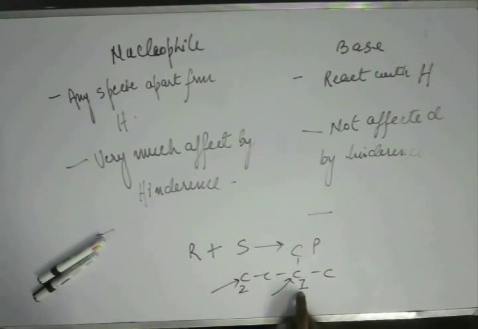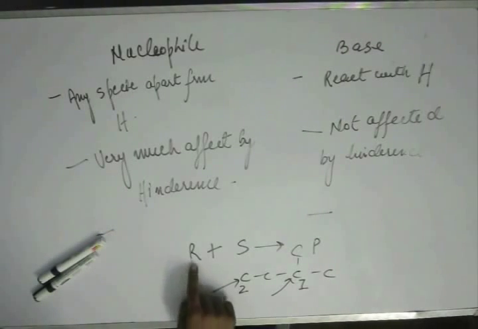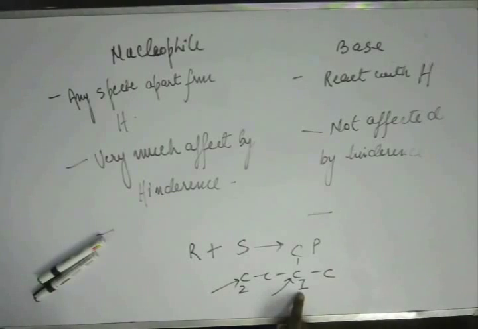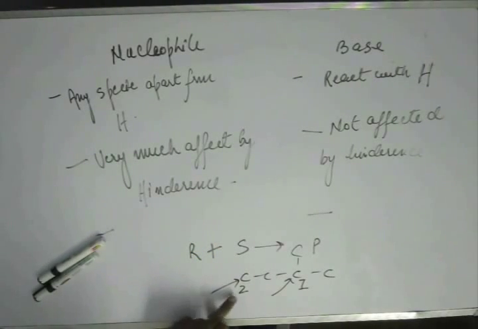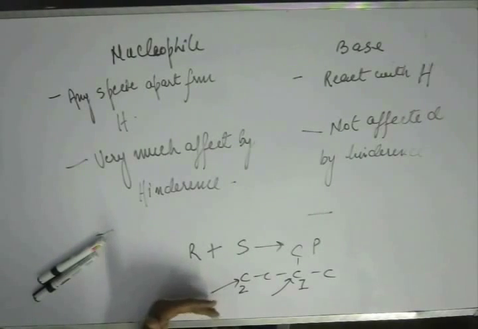Now this C1 is surrounded by different groups all over. It will be more difficult for this reagent to come close to C1 because of hindrance from all sides, get adjusted to a suitable position, and after that start transferring its electron. On the contrary, the C2 is unhindered, so R minus can quickly come close to C2 and start pouring its electron into its orbital. That will be a fast process.